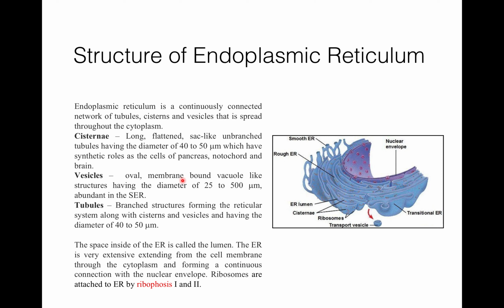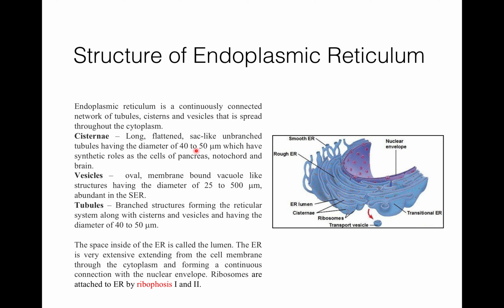We can say that ER is formed of three types of elements: cisternae, vesicles, and tubules. So here these are the cisternae. Now these are the vesicles and the tubules. There are also tubules.